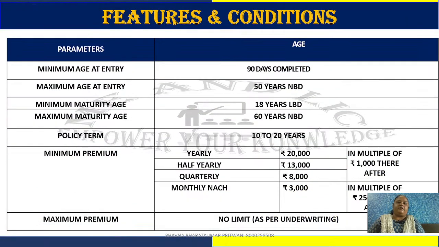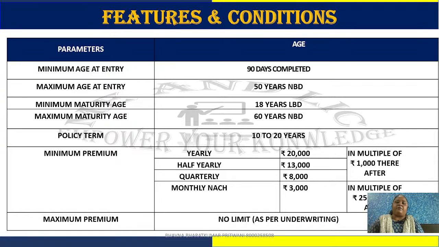The features and conditions of this plan: the minimum age at entry is 90 days completed. The maximum age at entry is 50 years. More than 50 years you can't sell; for that you have to convince your customer toward SIP and Index Plus, which are also giving very good returns nowadays. Even Index Plus went up to 31% CAGR. For the long term, you can't show 31%, but they are giving good returns.